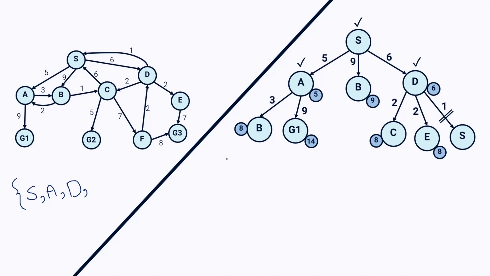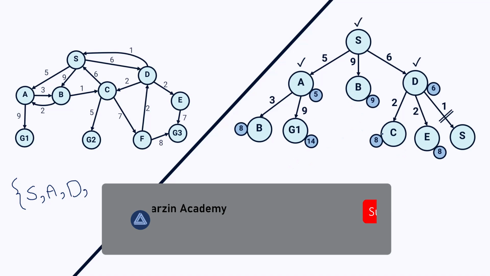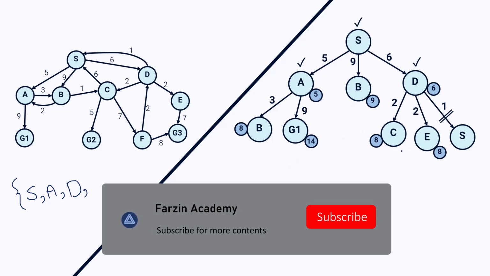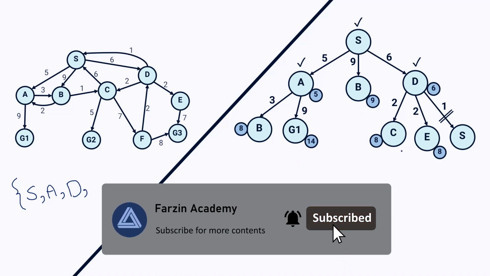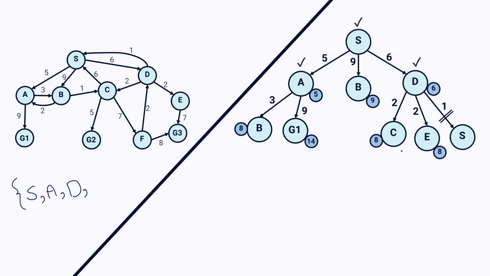So I have these nodes: B with value of 8, G1 with value of 14, B with value of 9, C with value of 8, and E with value of 8 again. So I have to choose the node with the least value of G. The least value would be 8, and there are 3 nodes with value of 8. So I have to pick one randomly. So consider I just pick node B.